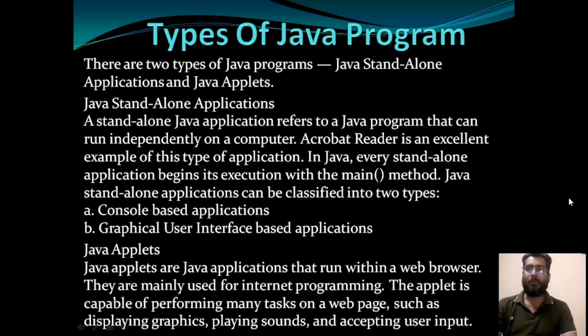Types of Java program. Basically, there are two types of Java program: applets and application. Java standalone applications and Java applets. What are the differences between applets and application? Applications are standalone programs that run on the desktop, like Notepad, WordPad. These are standalone applications. These applications can run without the internet on your desktop. So these are standalone.